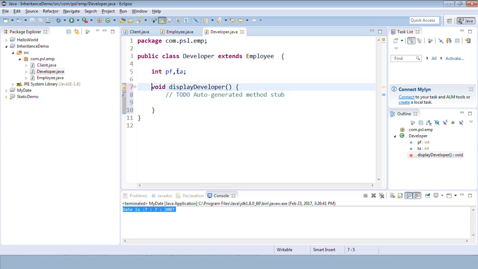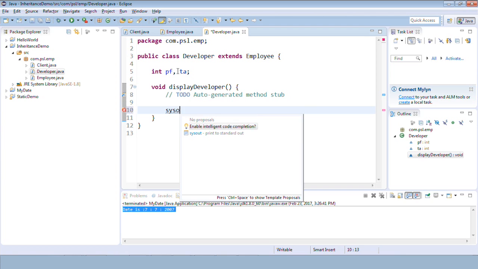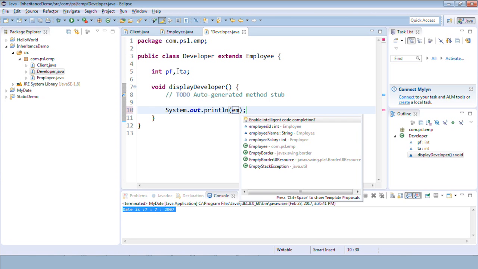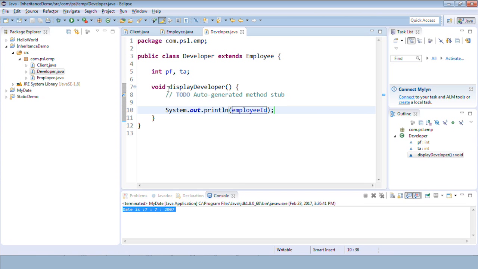Let me remove this private, okay, and let me print the details of developer. If you observe now, I can use the employee ID variable here. Can you check this? In the developer class, I can print employee ID, which is not even declared inside this class. Then from where is it coming? Yes, this is possible because of inheritance. So this is coming from the base class, that is, from the employee class.